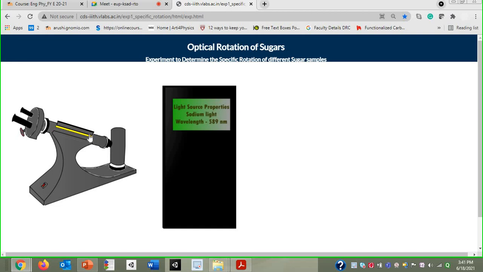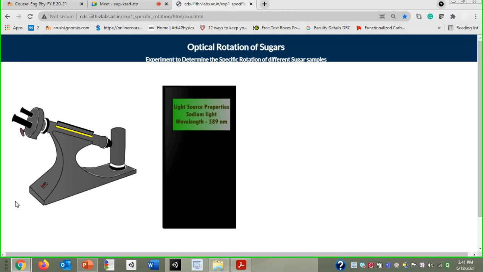Now when this light passes from the source to this eyepiece, it passes through that half shaded plate. And how is the half shaded plate? It has half of its portion covered with silver material and half as plain glass. So whenever light passes through the half shaded plate, what kind of image will you get at the eyepiece? That will be a circle which has half portion bright and half portion dark.